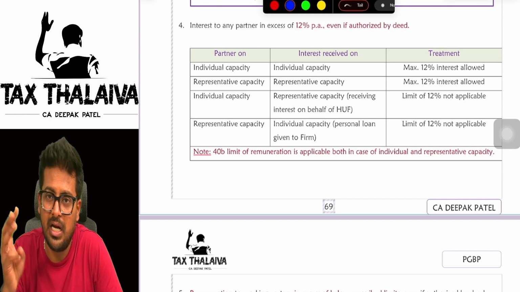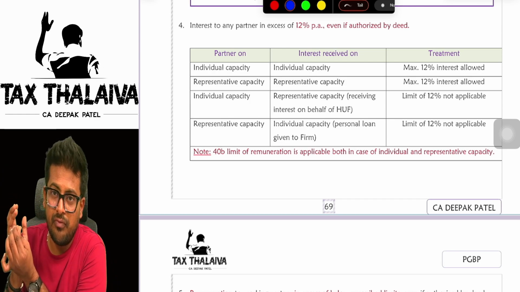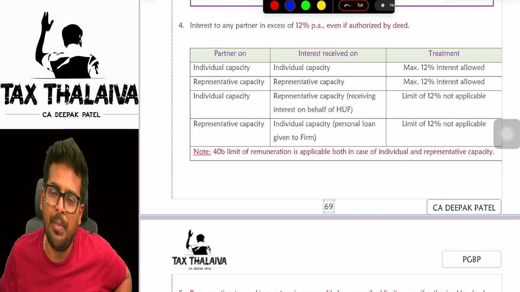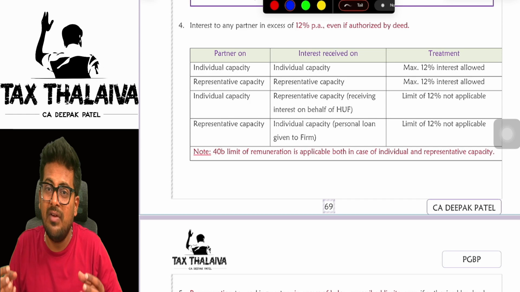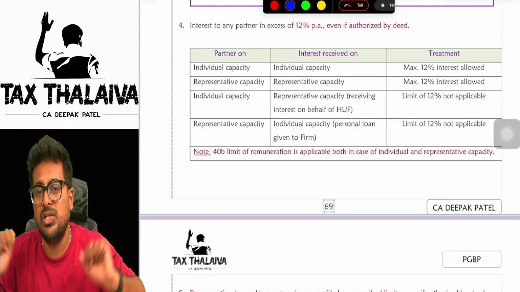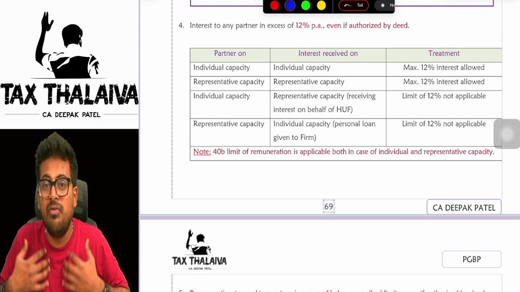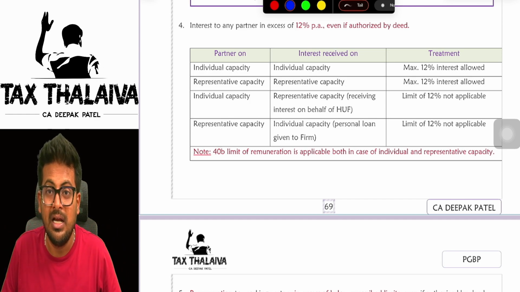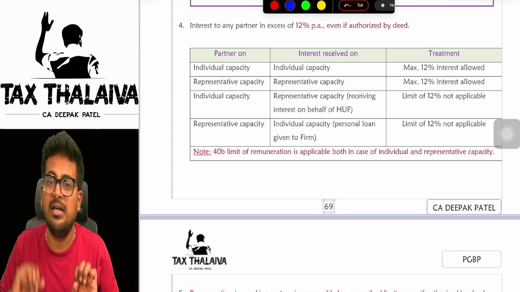Means, let's say, for example, there are three individuals as partners in the partnership firm. They want to get one HUF as a partner, but HUF cannot become a partner in a partnership firm legally. That is a problem. So what they will do, they will add the Karta of that HUF as a partner. So that Karta is not individually a partner. He is in a representative capacity. He is the partner, so he is representing the HUF.